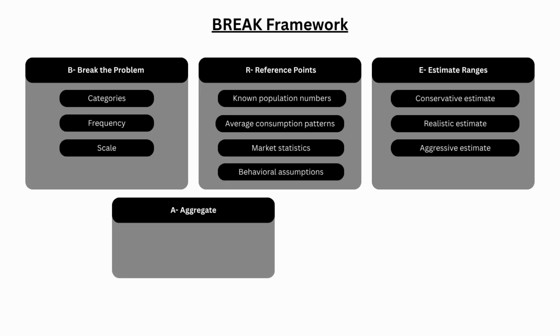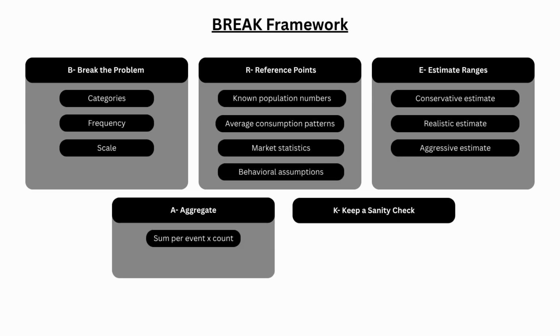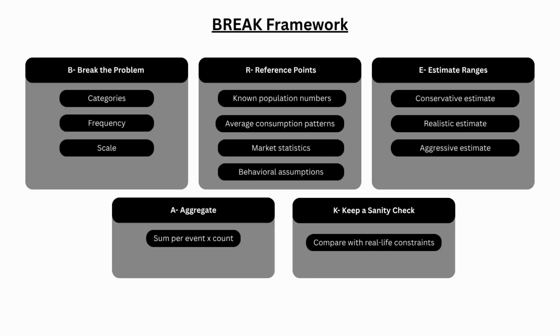Step 4 is to aggregate. Once you have all your assumptions, you aggregate the numbers. Aggregation simply means multiplying or summing the numbers you estimated. For example, number of birds times food eaten per bird is total food consumption. At this stage, you are turning your assumptions into a final estimate. Step 5 is to do a sanity check. Make sure these numbers make sense in the real world and adhere to real life constraints. For example, if your calculations suggest birds eat 100 tons of food daily in one city, that probably doesn't make sense. So you revisit assumptions and adjust if needed.